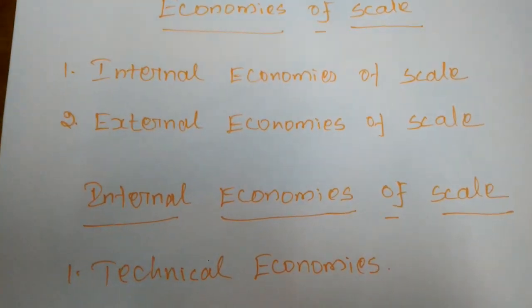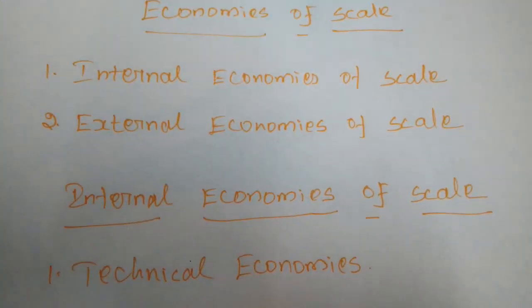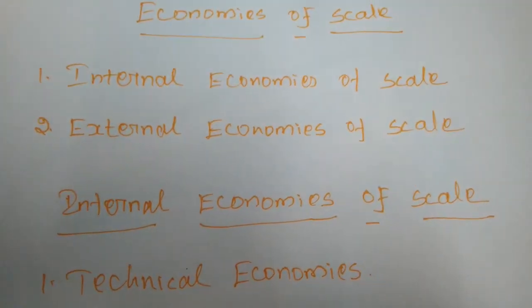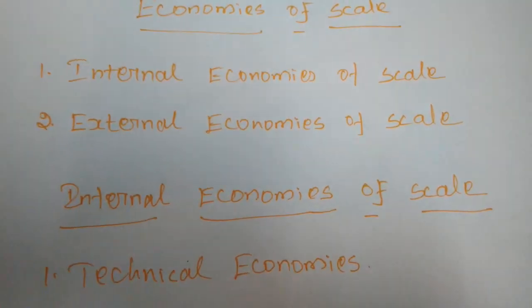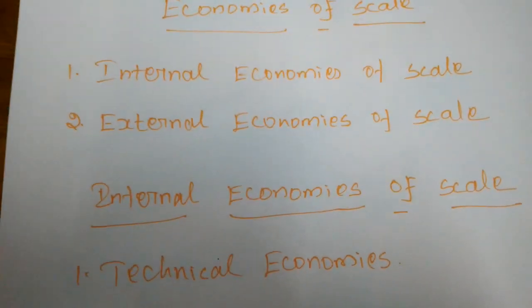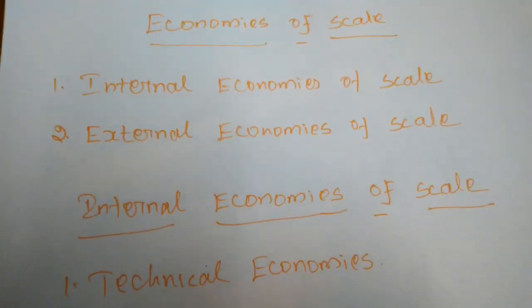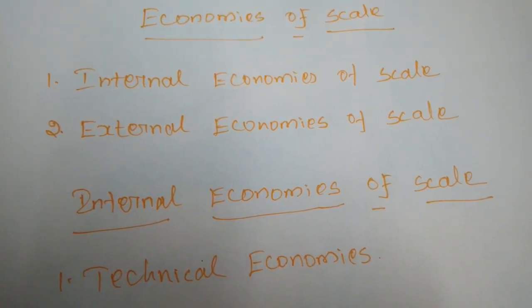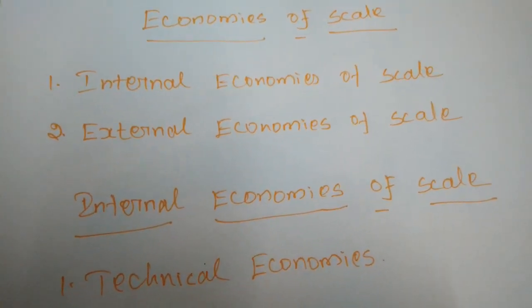This ratio can change because of the availability of factors. Suppose capital or labor is more available in our nation. On the basis of the availability of the factors of production, the scale of production will be determined.